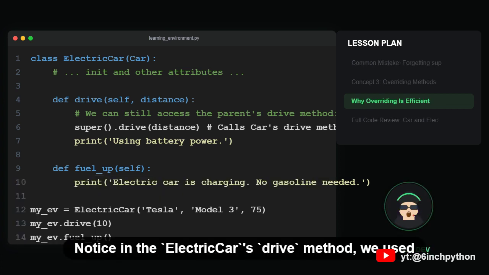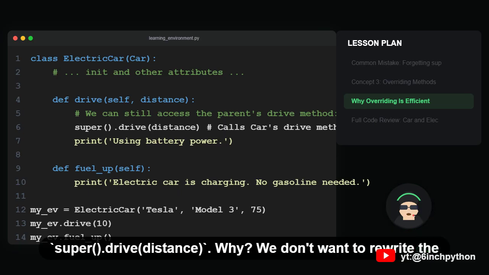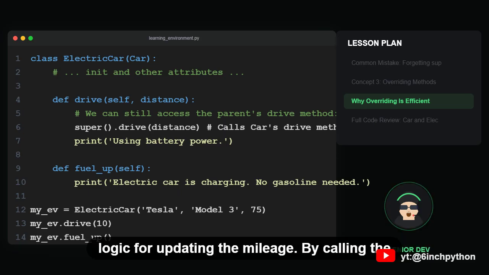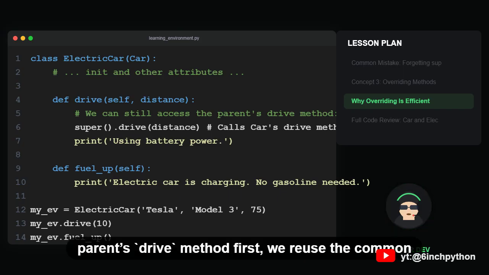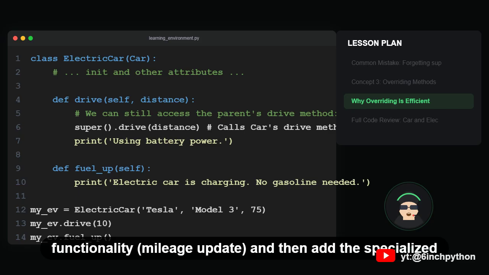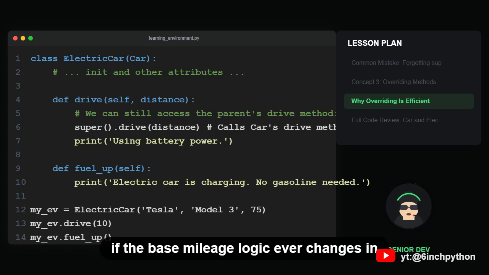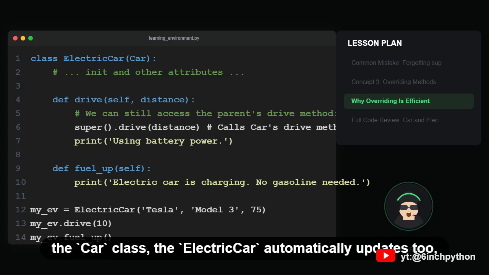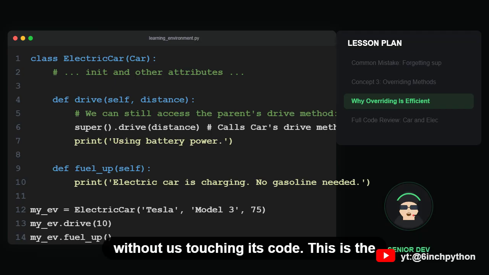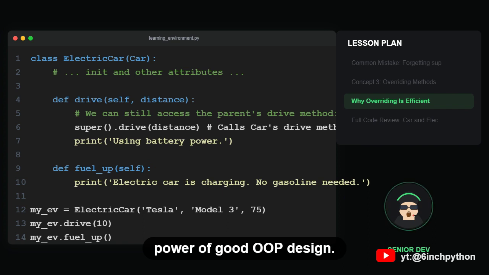Notice in the electric car's drive method, we used super().drive(distance). Why? We don't want to rewrite the logic for updating the mileage. By calling the parent's drive method first, we reuse the common functionality, mileage update, and then add the specialized behavior, using battery power. This encapsulation ensures that if the base mileage logic ever changes in the Car class, the ElectricCar automatically updates too, without us touching its code. This is the power of good OOP design.